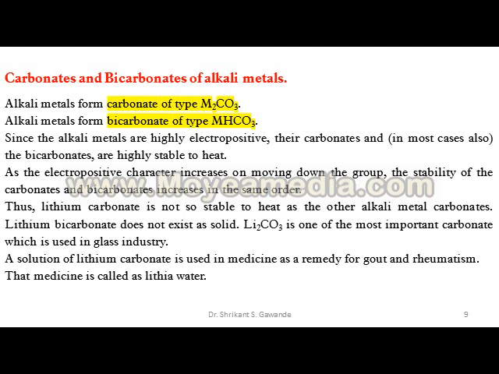Since the alkali metals are highly electropositive, their carbonates and, in most cases, also the bicarbonates are highly stable to heat.